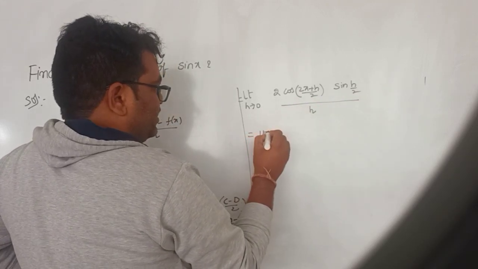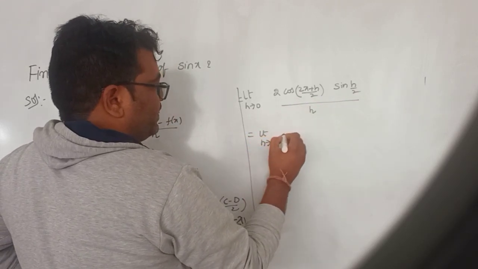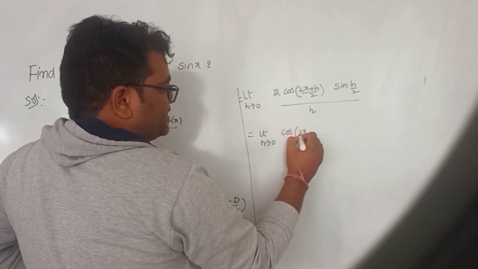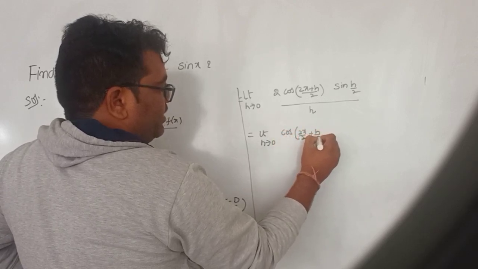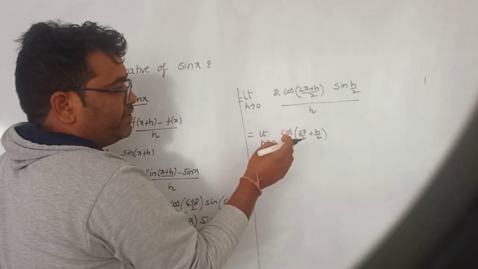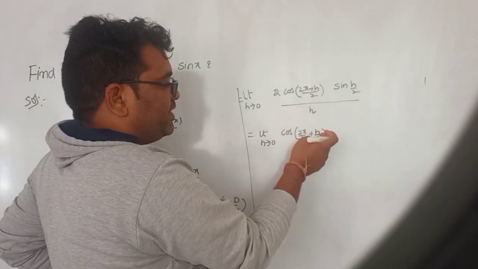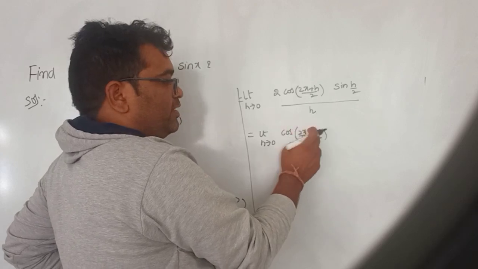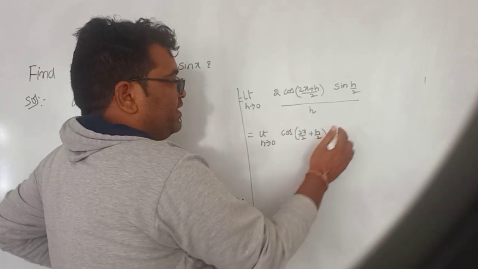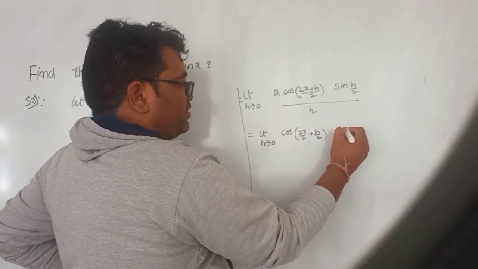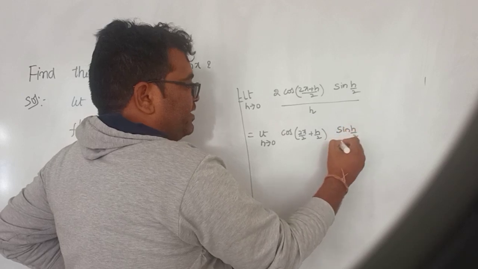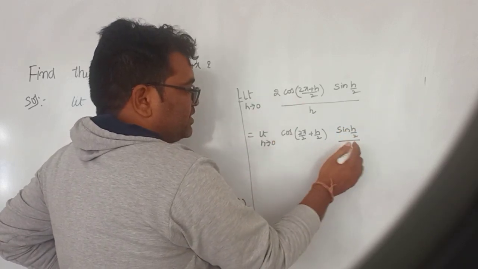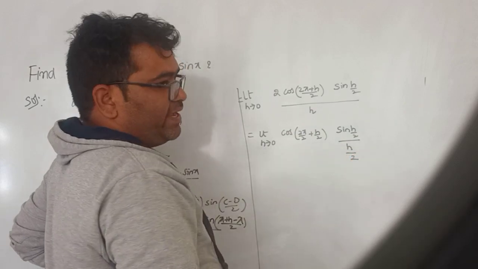So limit h tends to 0 of cos of 2x by 2 plus h by 2. We have split 2x by 2 plus h by 2. Sin of h by 2: here I am taking the denominator h and the 2 as a reciprocal, h by 2.